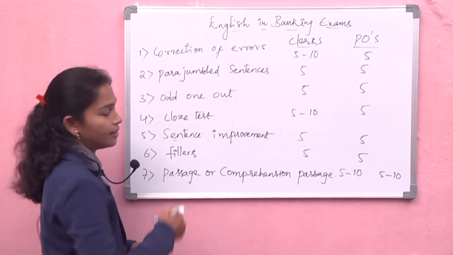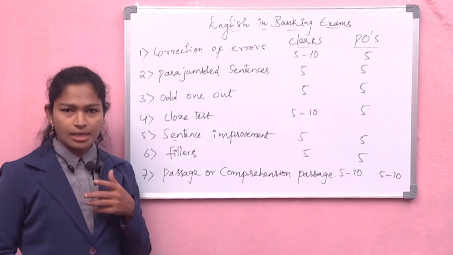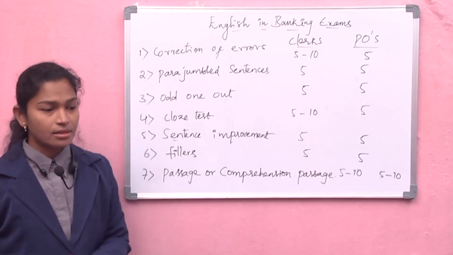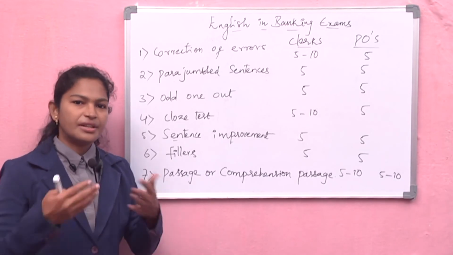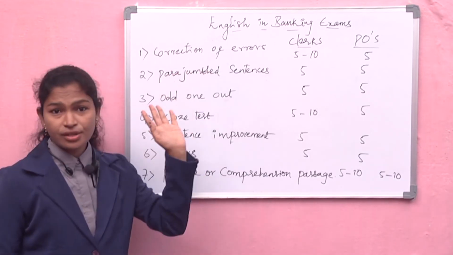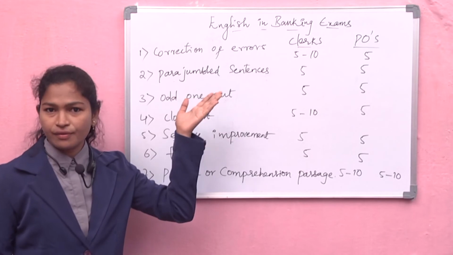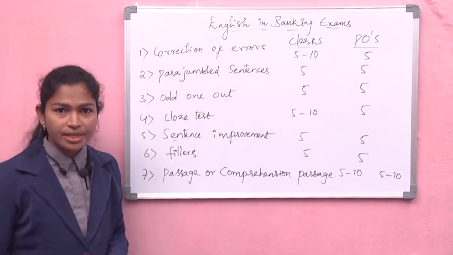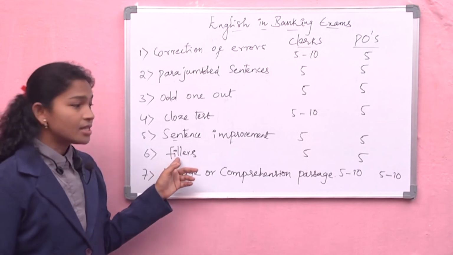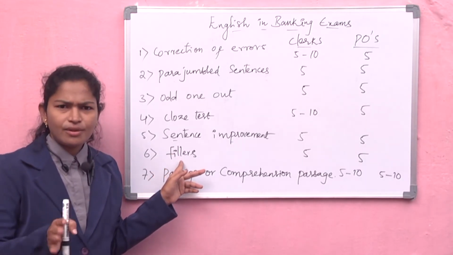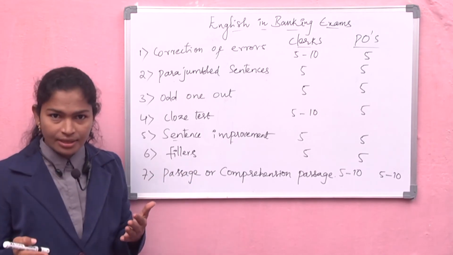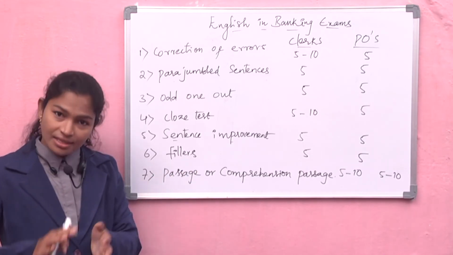Now fillers. See, fillers are like blanks. Fillers may be of different types. Like I told you that correction of errors will also have different types, the same way fillers also have different types. They will not give you only one type of fillers. You should not expect that we always get only these fillers.